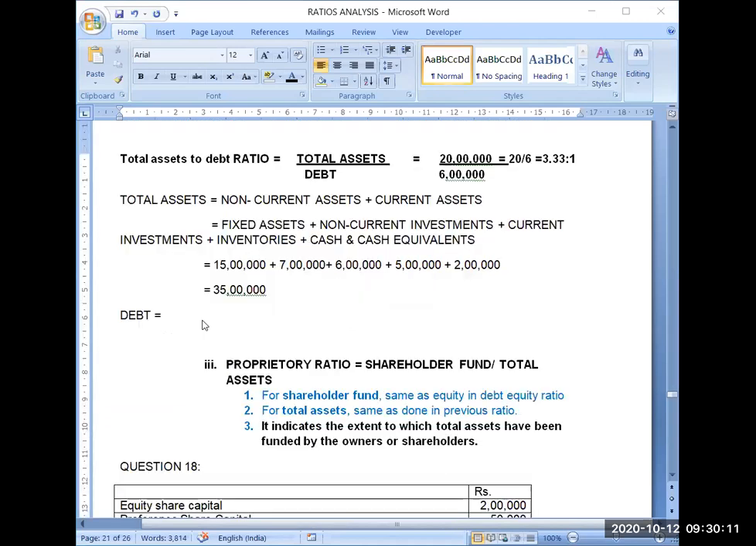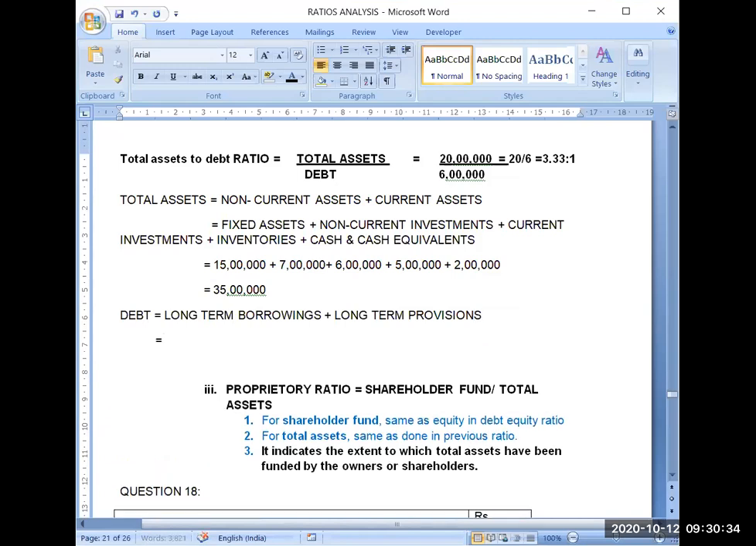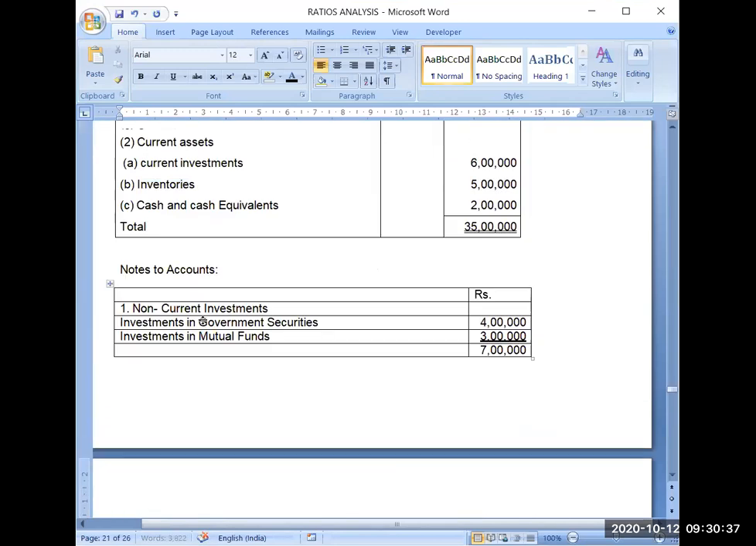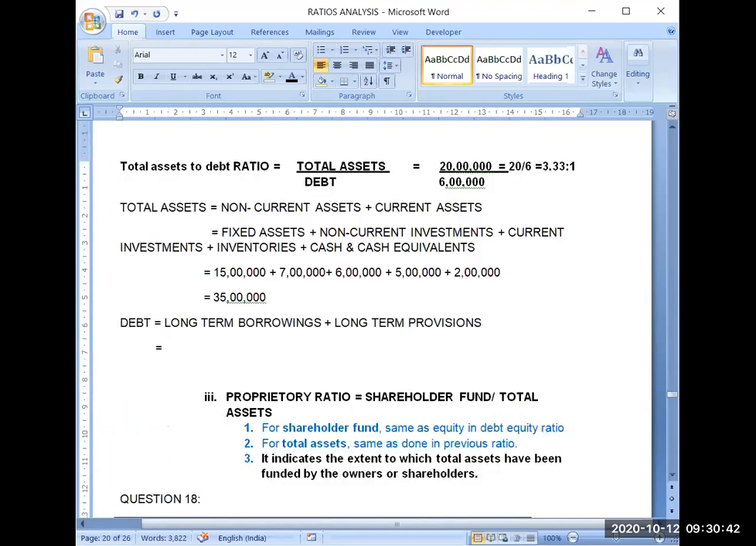Long-term borrowings are given, long-term provisions are given. I will add them both. So debt is equal to long-term borrowings plus long-term provisions. Now long-term borrowings are given 8 lakh and long-term provisions are given 2 lakh. So 8 lakh plus 2 lakh.